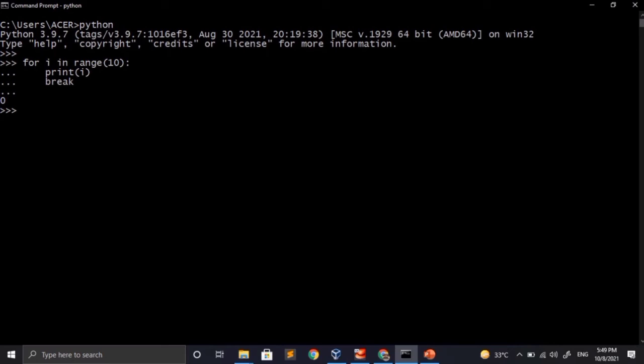So here the answer will be 0, because as soon as our for loop starts executing, the first line will print the first number given by the range function, but after that break will be encountered and the loop will be terminated. If we write a for loop and directly add the break statement in the first line of the for loop, then the loop won't execute anything, because as soon as it starts, it will encounter the break statement, which will terminate it.